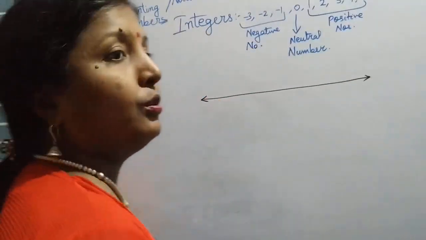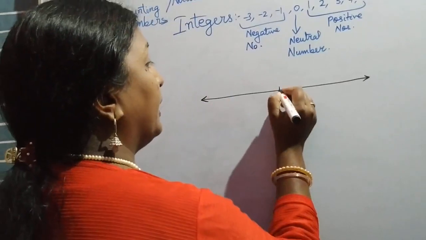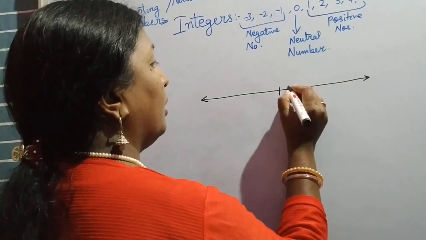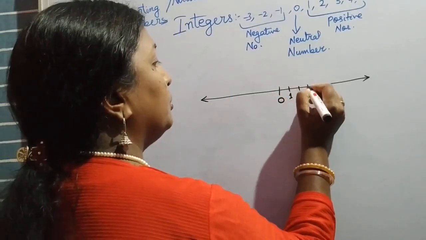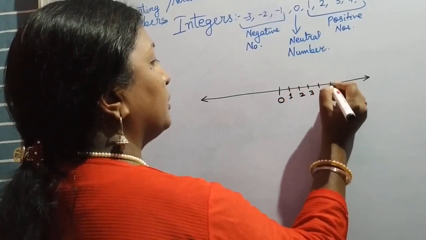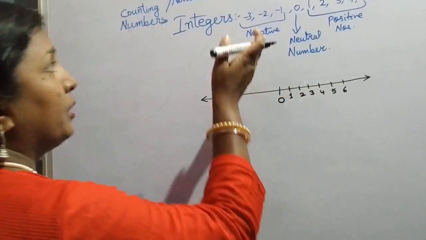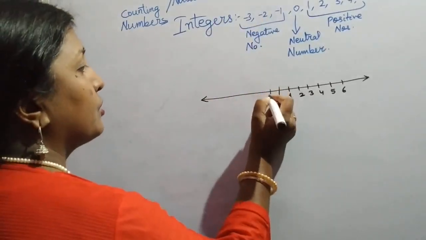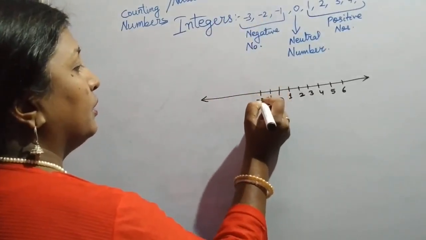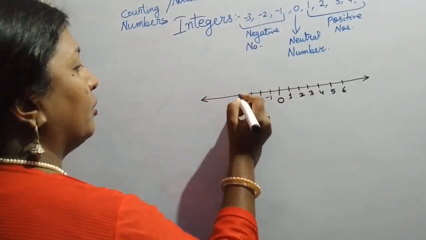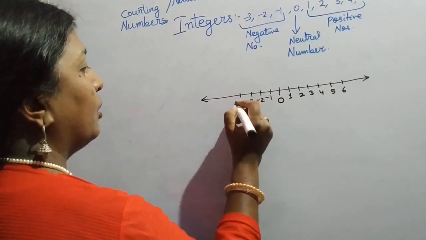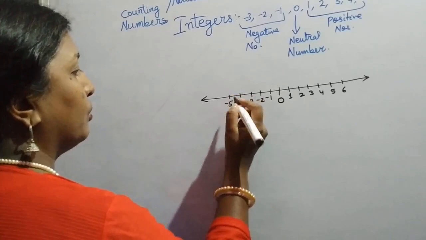Till now, whenever you made a number line, you had a 0, a 1, 2, 3, that is all the whole numbers, or we can say natural numbers and whole numbers. Now, because we have learned the negative integers, the negative integers are written on the left hand side of the 0.